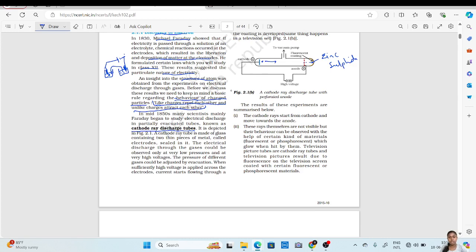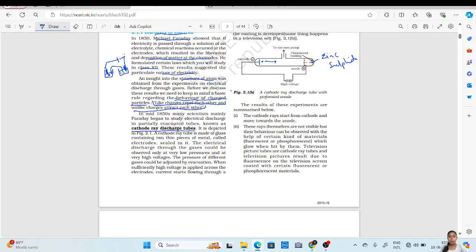So what were the results of this experiment? The cathode rays start from the cathode and move towards the anode. First thing, the particle will start from the cathode and move to the anode. These rays themselves are not visible, but their behavior can be observed with the help of certain kinds of materials.